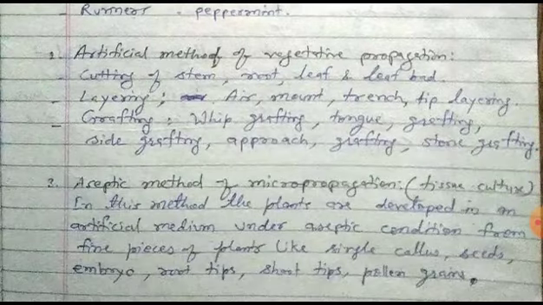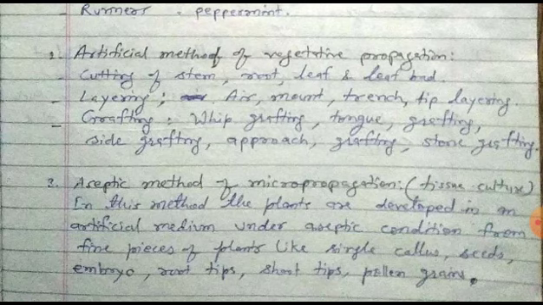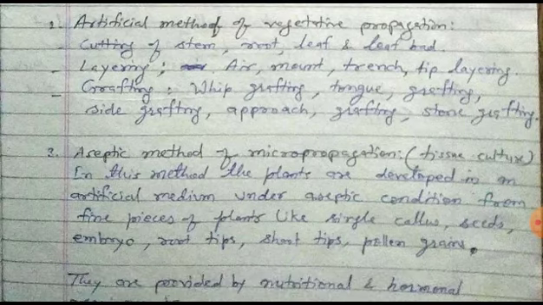And the second is the artificial method of vegetative propagation. In this method, plantlets or seedlings are produced from vegetative parts of the plant by using some technique or process. It is known as the artificial method of vegetative propagation.